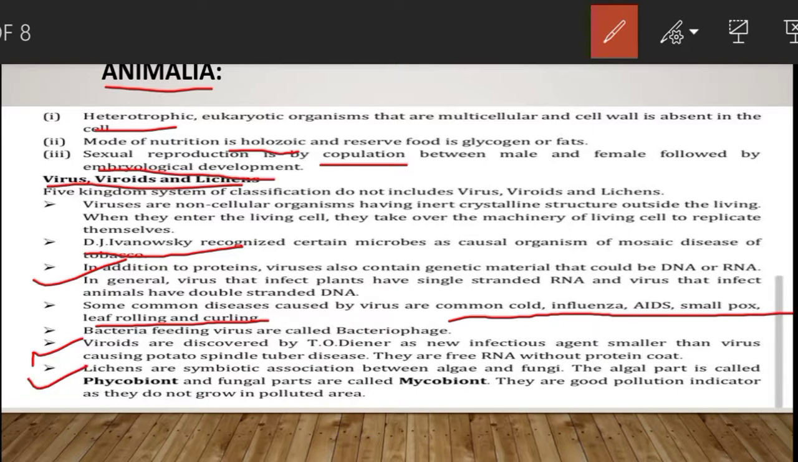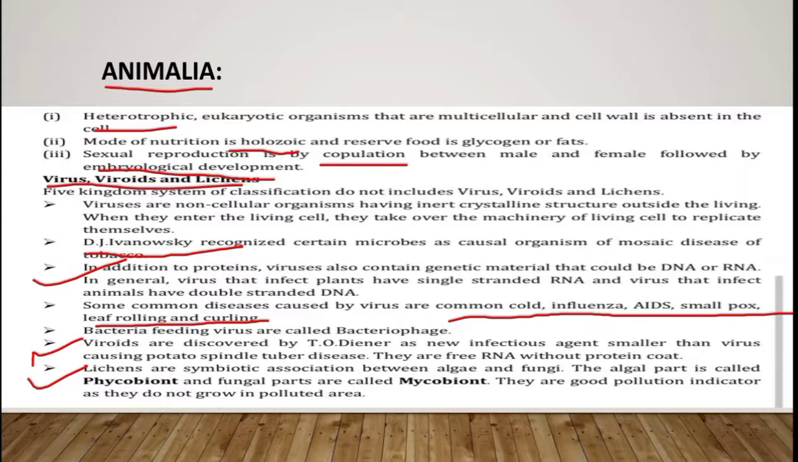Lichens are the symbiotic association between algae and fungi. The algal part or partner is called phycobiont and fungal partner is called mycobiont. They are good pollution indicator as they do not grow in polluted areas. Okay, so lichens are the pollution indicators. Why? Because if we want to know whether the area is polluted or not, then we can use lichens. We should grow the lichens. If the lichens do not grow, then we say that the area is polluted, and if it grows, then we can say that the area is not polluted.